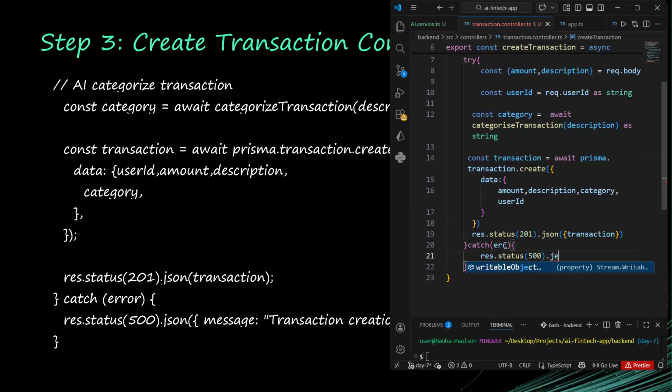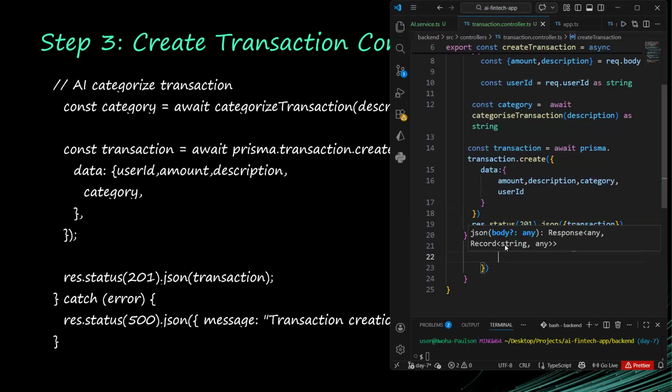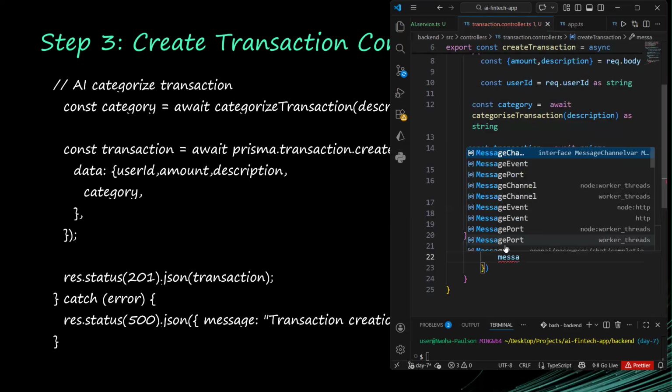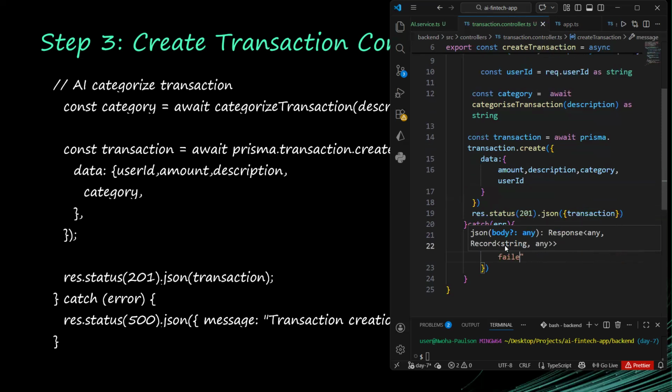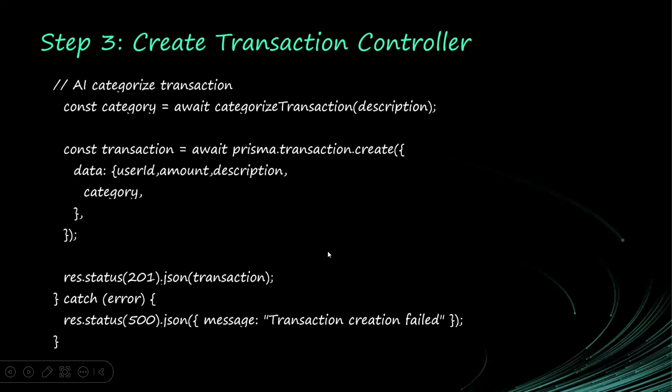So we say JSON, and we'll have an object here with a message. We'll say transaction creation failed. You can give it any error message you want. It's valid. Okay, so now we have completed the transaction controller.